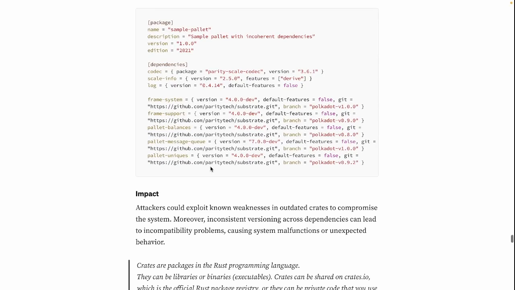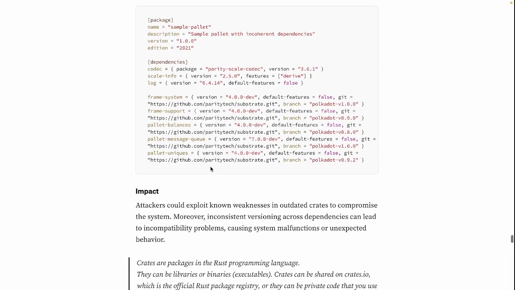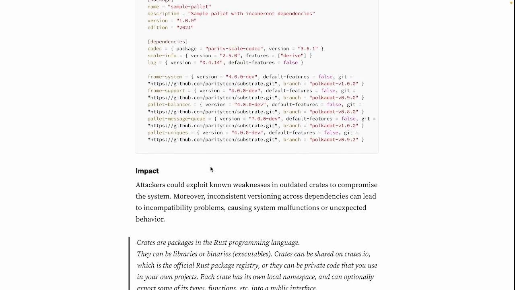So yeah, what's the impact? Attackers could exploit known weaknesses in outdated crates to compromise the system. Moreover, inconsistent versioning across dependencies can lead to incompatibility problems, causing system malfunctions or unexpected behavior.